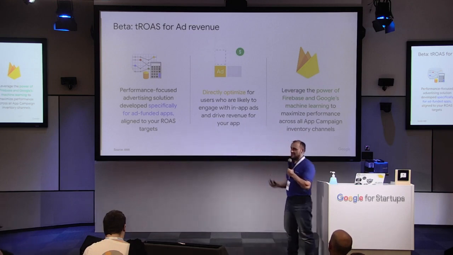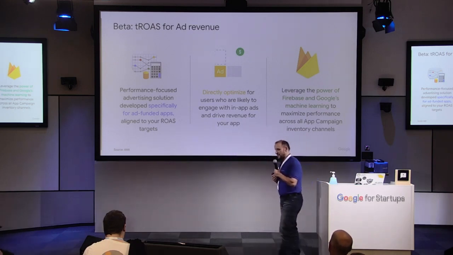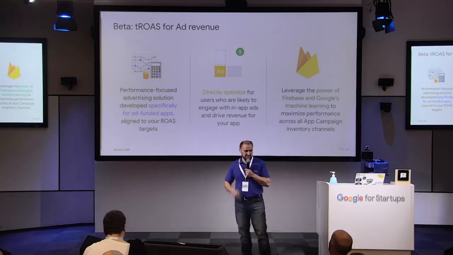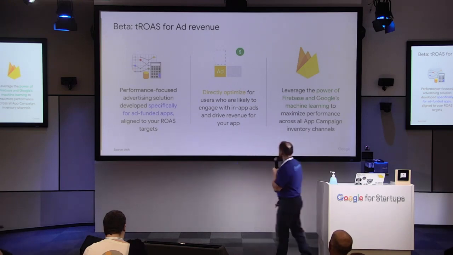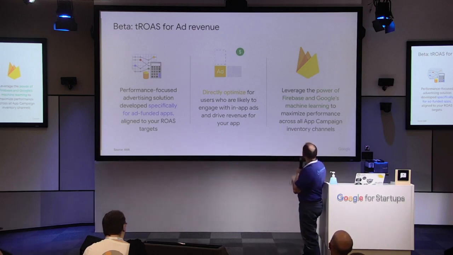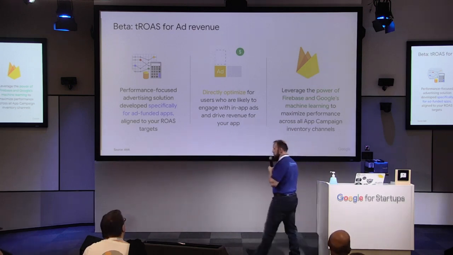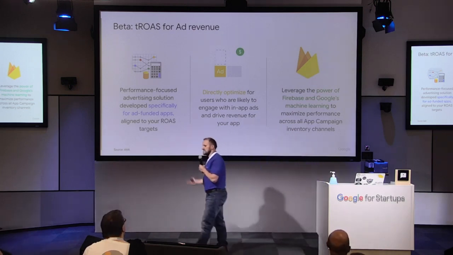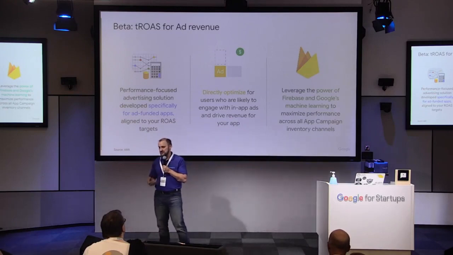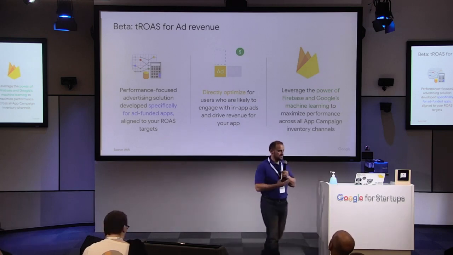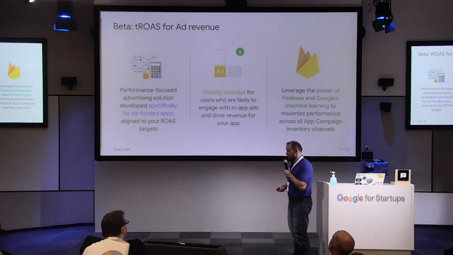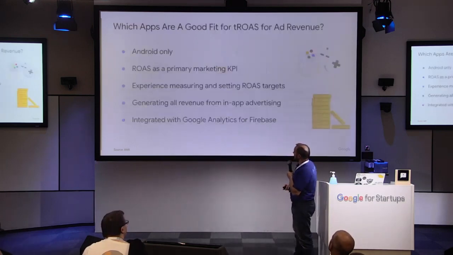Although it's not the fully recommended solution. The idea is that it's for really ads heavy campaigns. And then we'll have the machine learning optimizing the campaigns in the same way we would have with traditional tROAS with IAP driven campaigns. Yeah, the same system, just based on the ads.